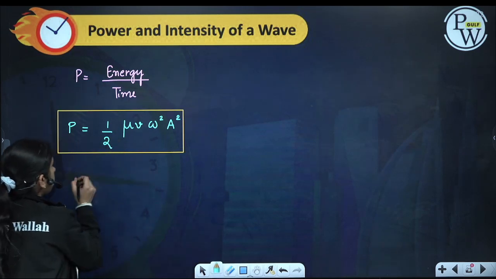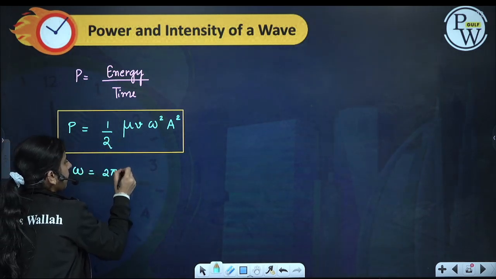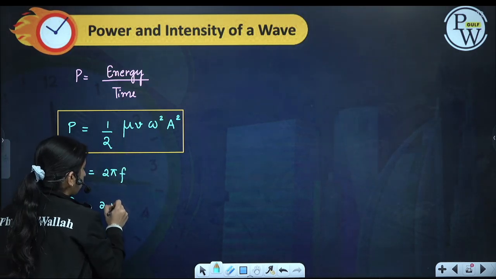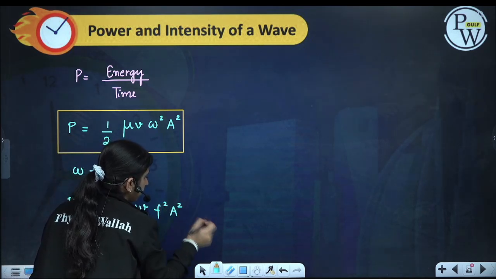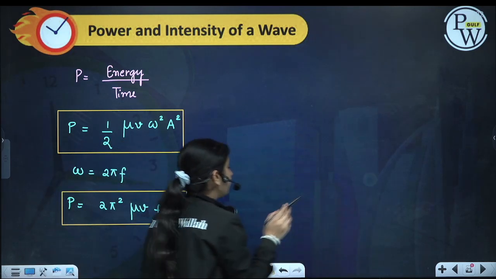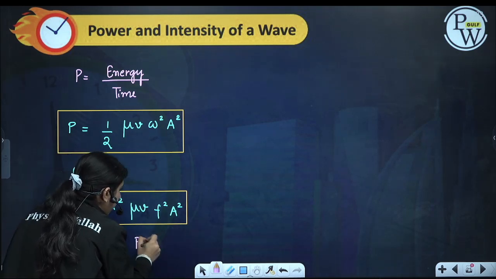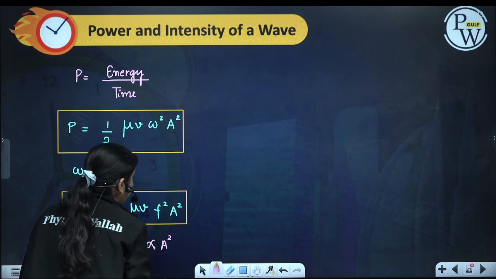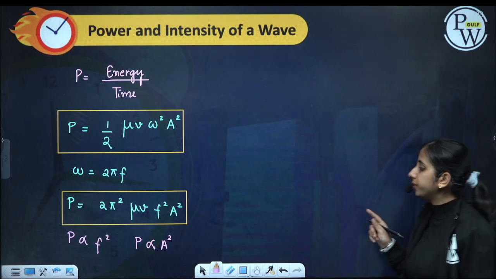If we want to write it in frequency, we can write omega as 2 pi f. So power will become, the 2 and 2 get cancelled, 2 pi square mu v f square a square. So this is the power of a wave. We can see that power is directly proportional to frequency square, and directly proportional to amplitude square. Here a is the amplitude of the wave.